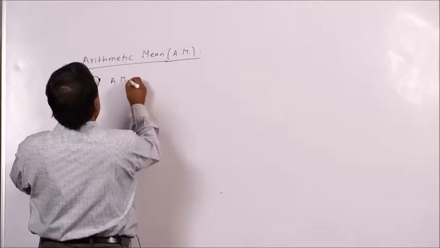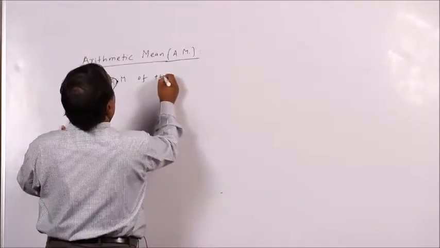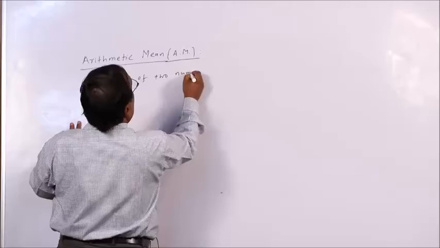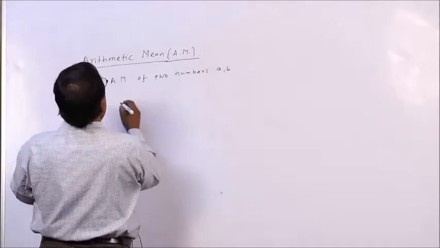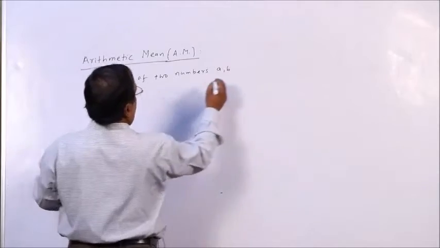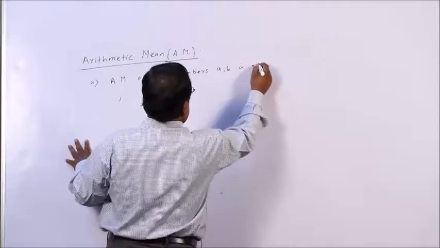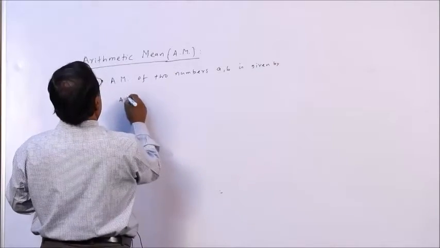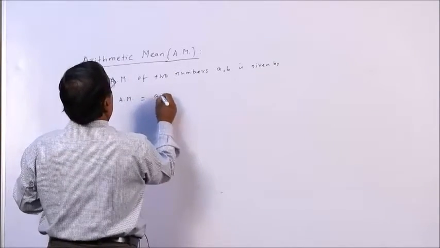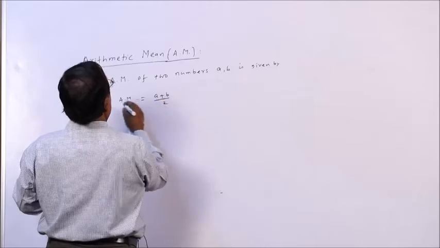Arithmetic mean of 2 numbers A, B is given by A plus B by 2.